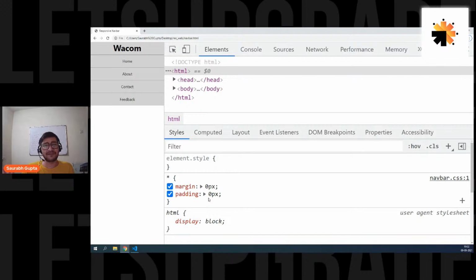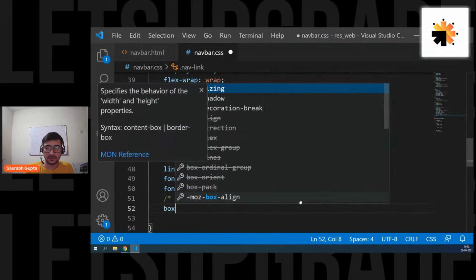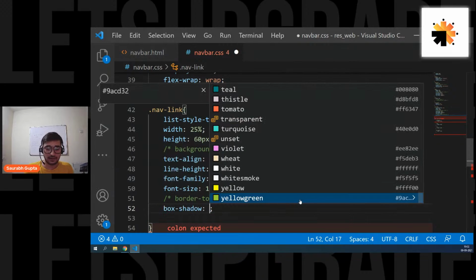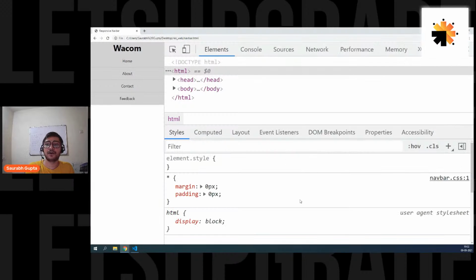If you want, you can keep it. If you don't want, you can remove it. I don't like the borders actually. Let me remove it. Actually, we can go for box shadow. Let's go for box shadow instead of borders. So box-shadow 0, 0, 1 pixel gray. Perfect. Now we can see it and it's still looking proper.